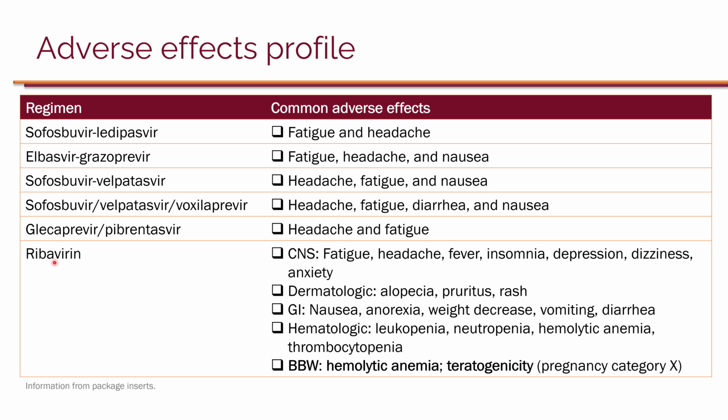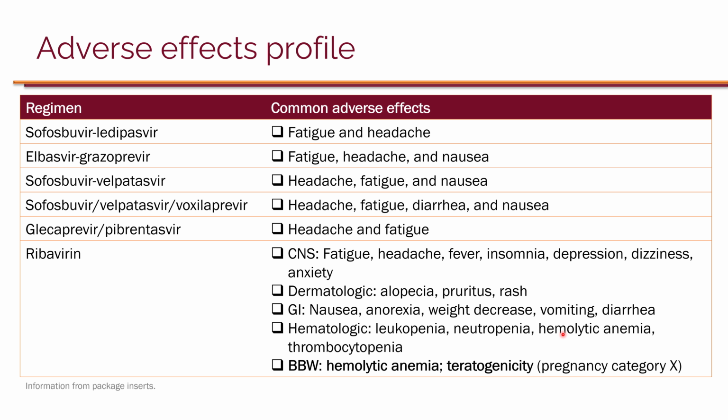Now, ribavirin specifically has some unique adverse effects, so we can break them into CNS adverse effects. So again, fatigue, headache, but also fever, insomnia, depression, dizziness, and anxiety. There are also some dermatologic adverse effects, such as alopecia, pruritus, and rash, and GI adverse effects, nausea, anorexia, weight decrease, vomiting, and diarrhea. But more importantly, hematologic adverse effects, such as leukopenia, neutropenia, hemolytic anemia, and thrombocytopenia.